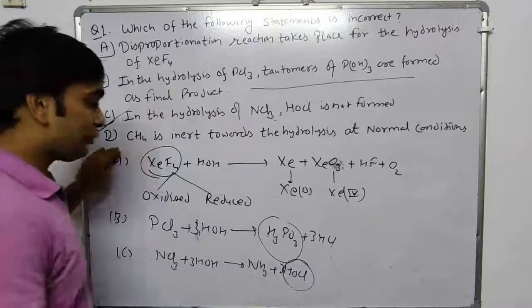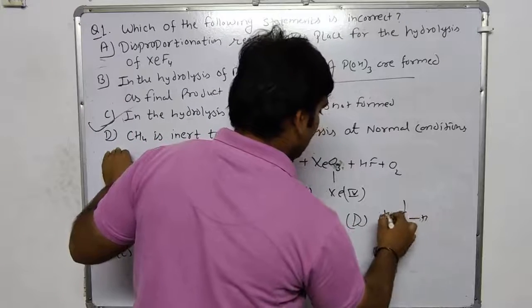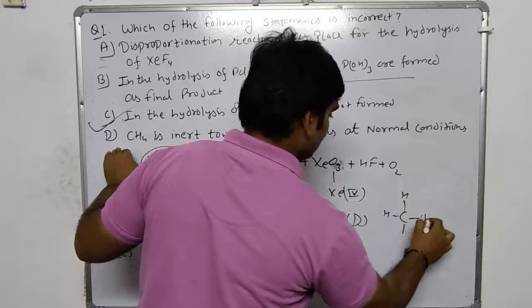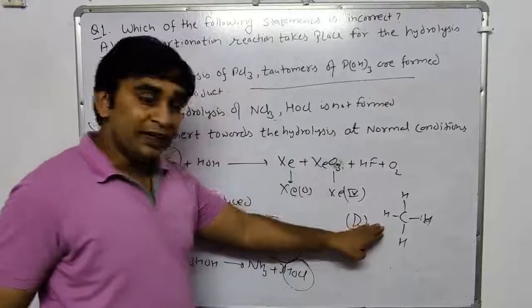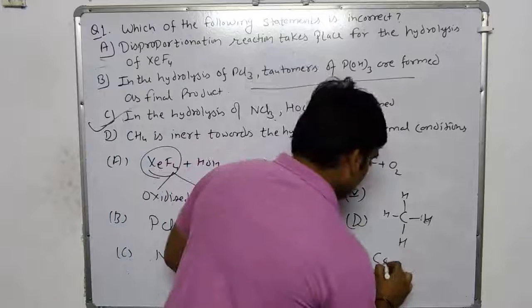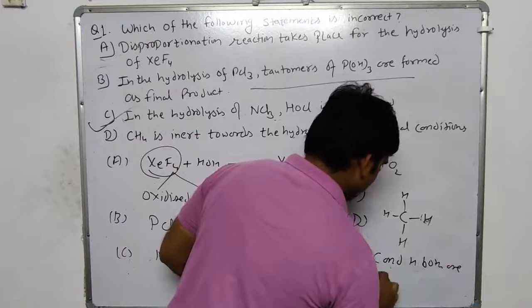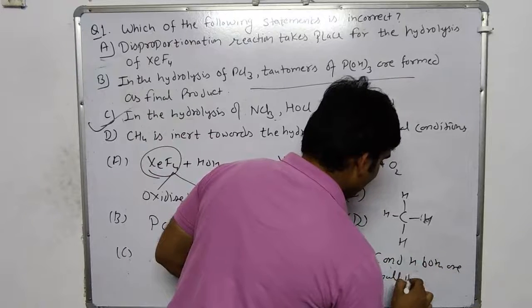And in option D we have methane. In methane, carbon and hydrogen both are small in size.